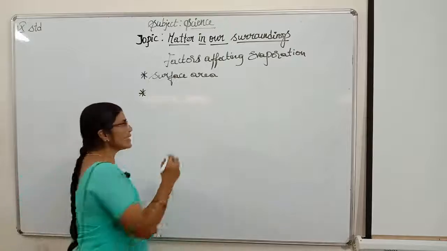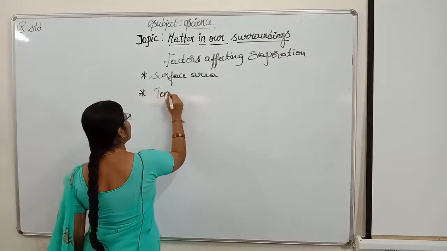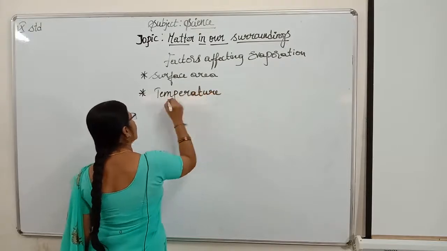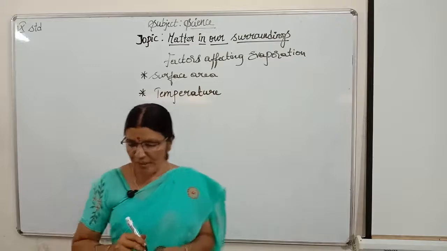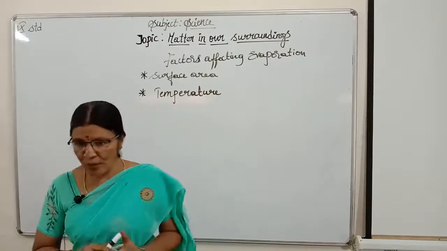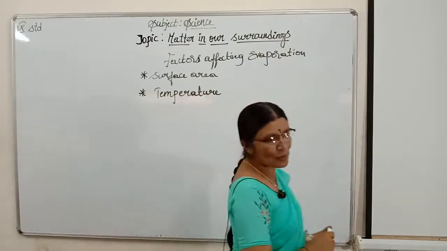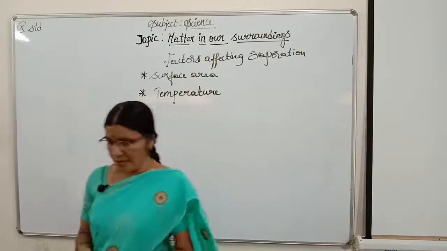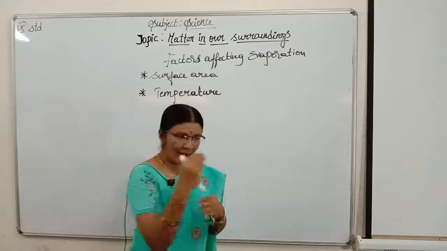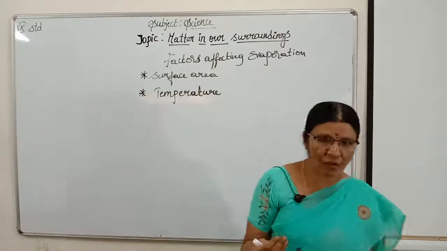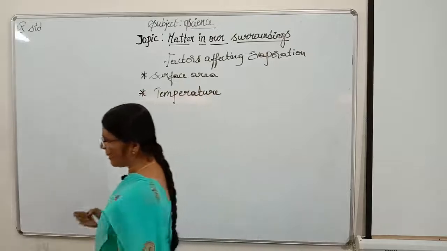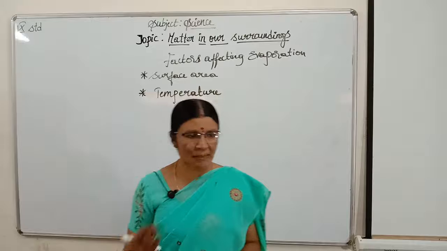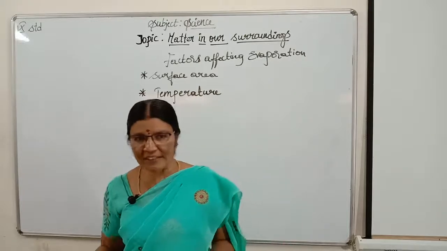Second factor is temperature, children. To discuss this temperature, now in the winter season, if you put your clothes to dry in the hot sun, and you compare it to the month of April or June, in the summer month, and you compare to a winter month.